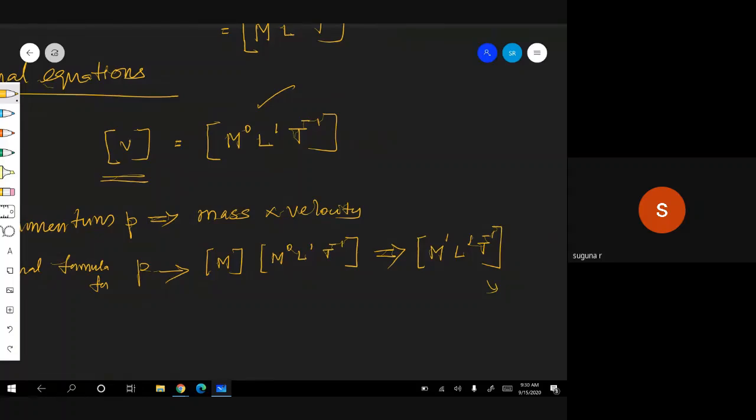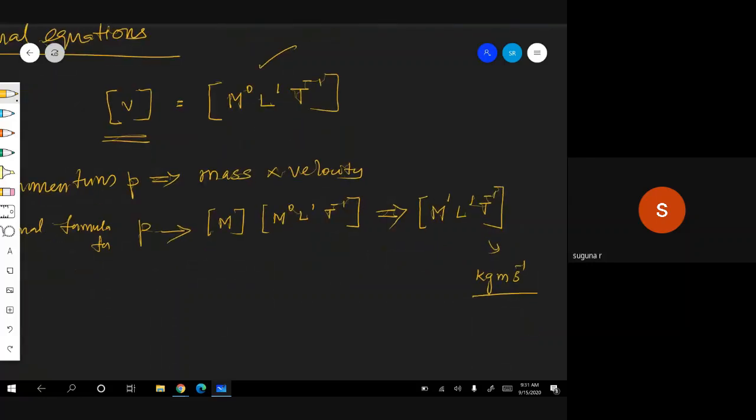How? See, unit and dimension. If you know the dimension, you can give the unit. If you are given the unit, from that you can find out the dimension. How? See, mass, kilogram. Length, unit, meter. Per second, therefore S power minus 1. Kilogram meter per second is nothing but the unit for momentum, linear momentum.